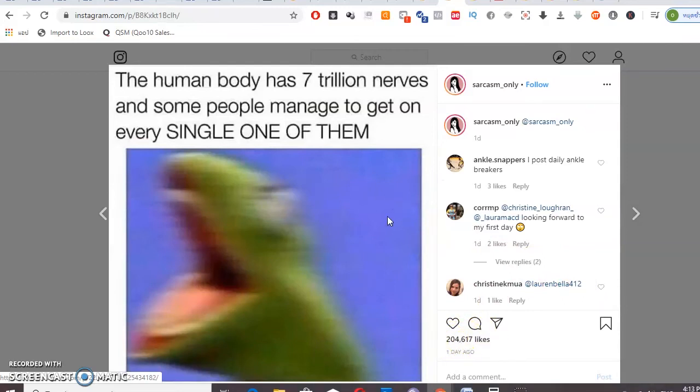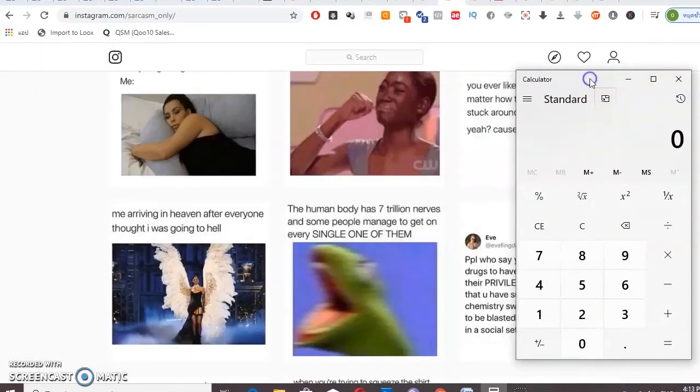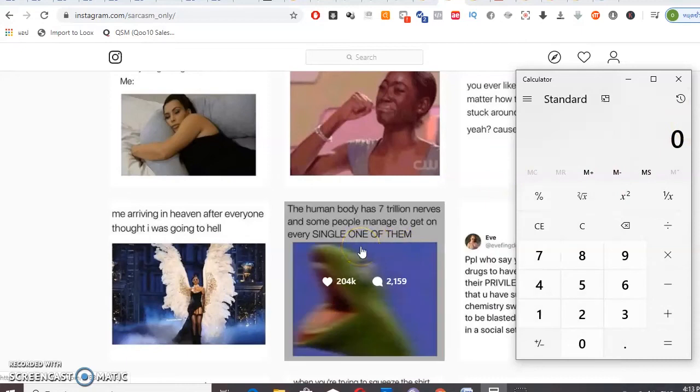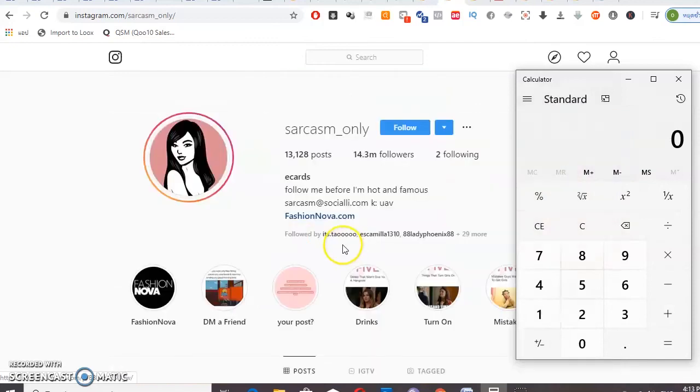So how do you actually calculate the like ratio? Normally the like ratio is about 10 to 15%. So for example, if this is 204k likes, it means you will have about 1.8 to 2 million views. So let's take, for example, 2 million views.